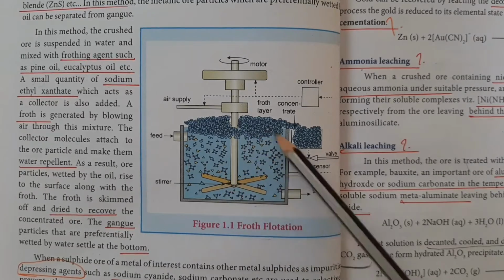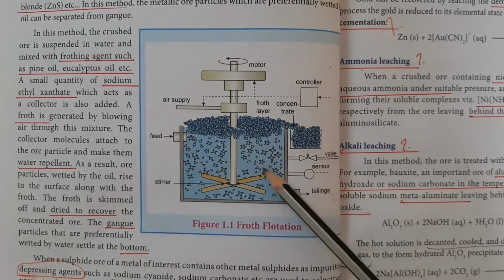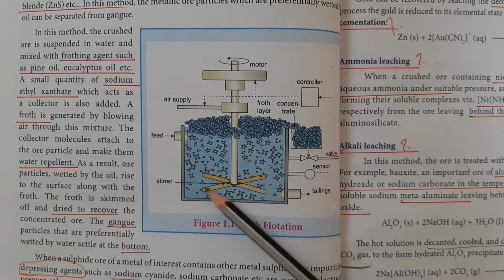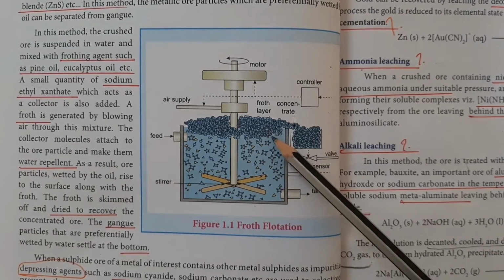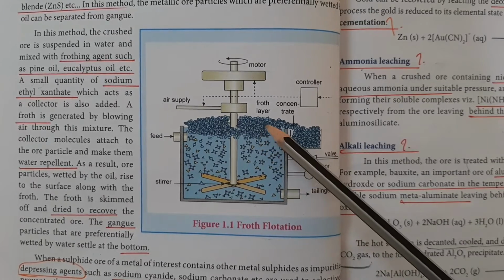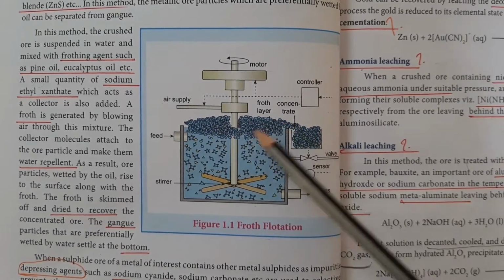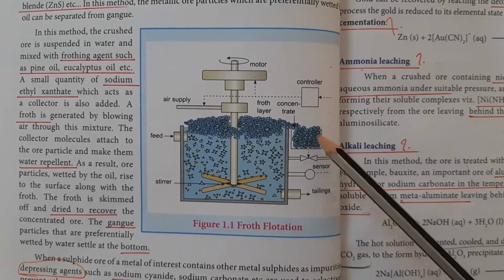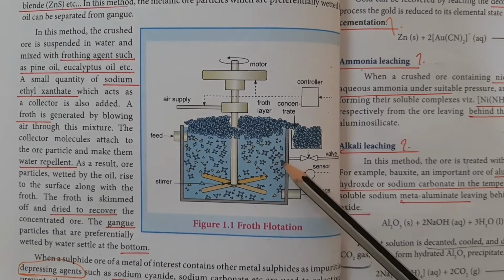On rotation and skimming of the grinder-like arrangement, the gangue, the unwanted siliceous and other impurities, are wetted by water and get deposited at the bottom of the container. The ore particle, which is water repellent in nature, gets attached to the oil or the froth and floats on the surface. It is skimmed off and collected. The collected metallic froth is dried and the metal separated. So this is the froth flotation process.